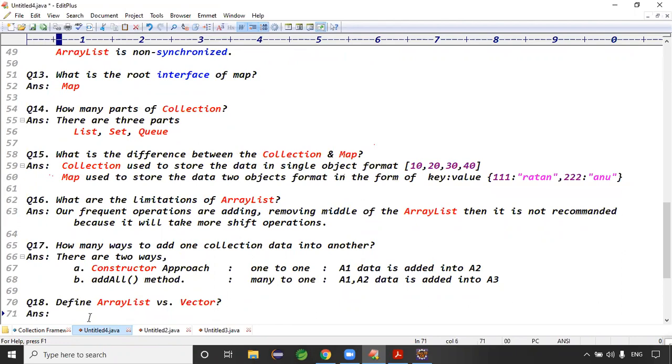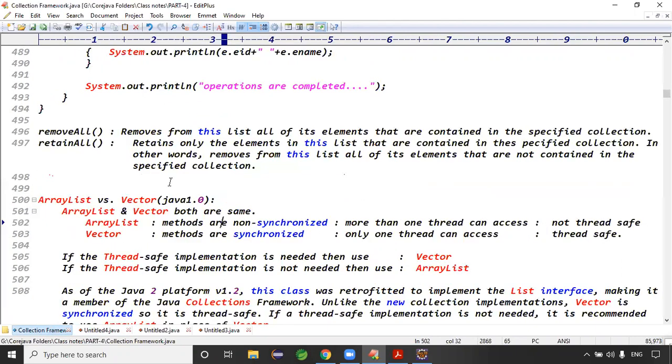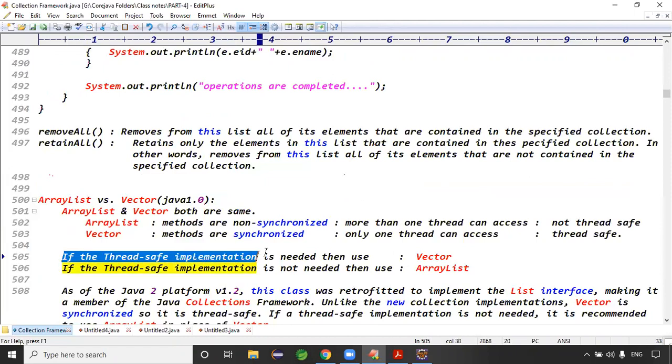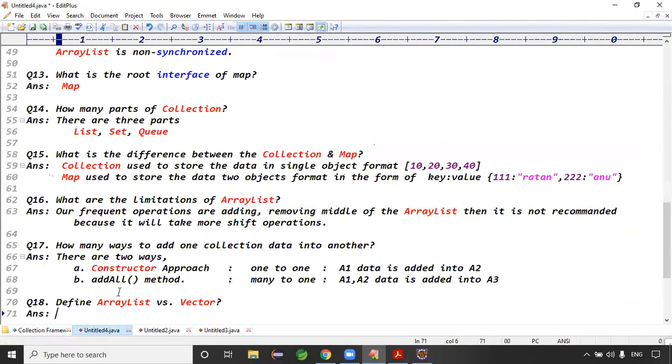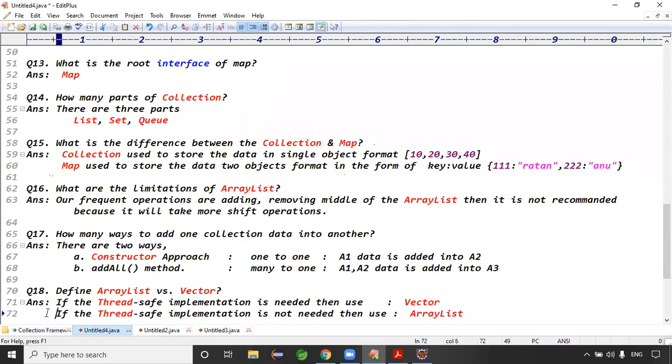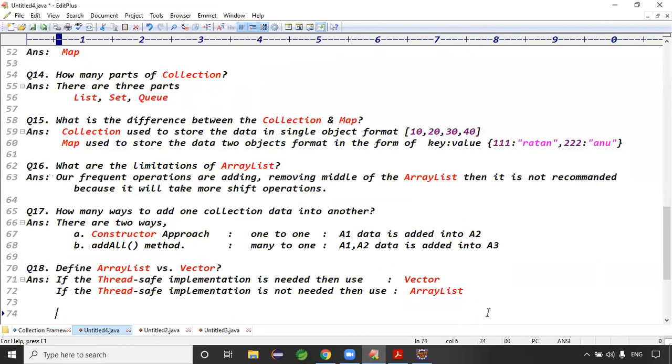When thread-safe implementation is needed, use Vector. If thread-safe implementation is not needed, use ArrayList, right? Exactly. One is thread-safe and one is non-thread-safe. It's Vector versus ArrayList.